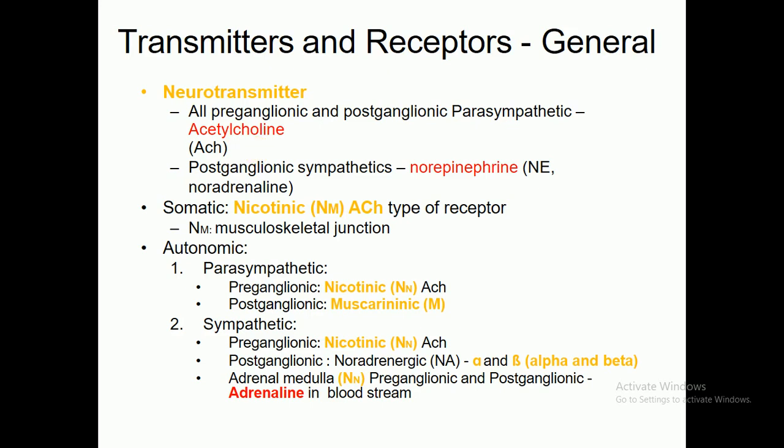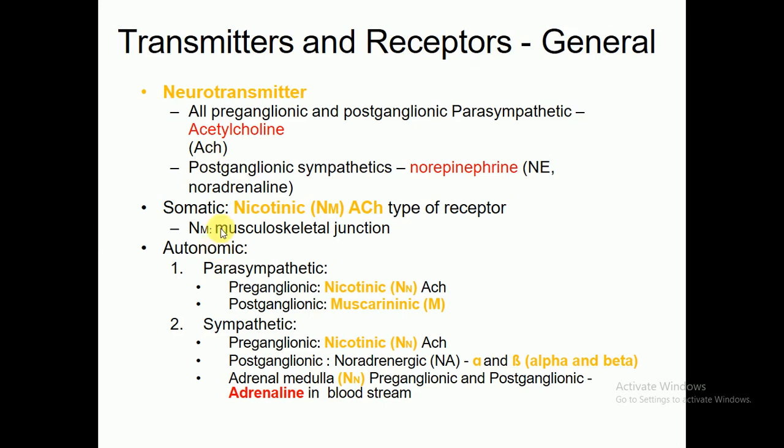So acetylcholine is actually the neurotransmitter, while in postganglionic sympathetics it is norepinephrine, or noradrenaline, which links directly with the postganglionic sympathetic nervous system. It means that acetylcholine follows both the preganglionic and postganglionic parasympathetic pathway, while noradrenaline and norepinephrine follow the postganglionic sympathetic nervous system, which I have mentioned.